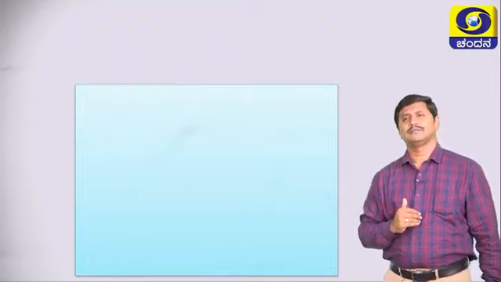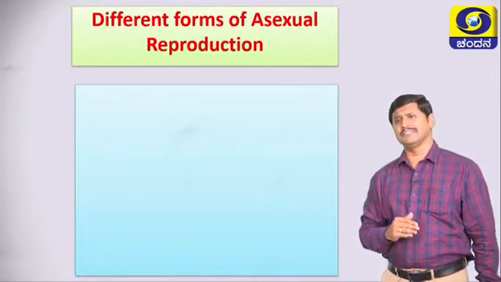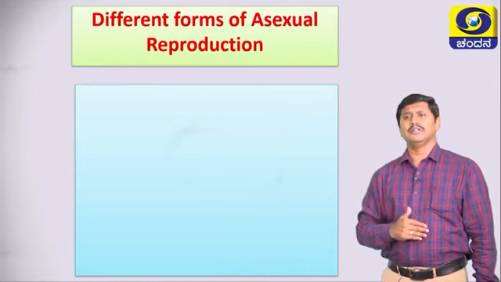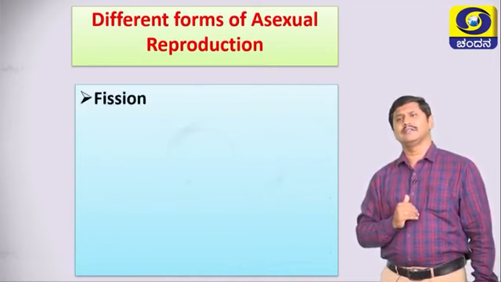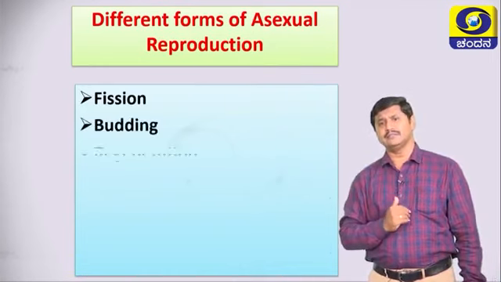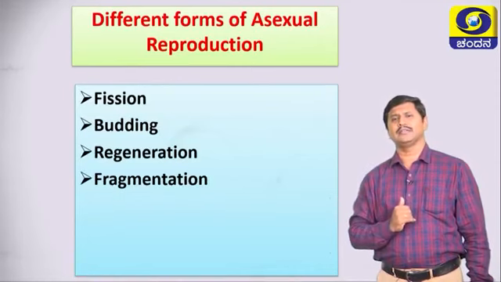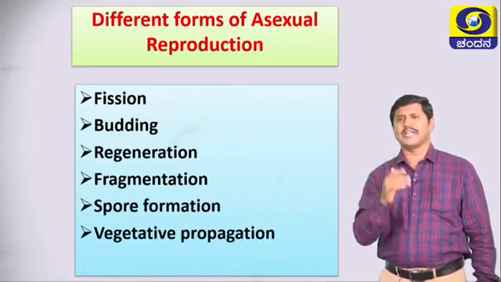Next slide, that is different forms of asexual reproduction. It means what are the different types or different forms seen in unicellular organisms. The first one is fission, the second one is budding, then regeneration, fragmentation, spore formation, and vegetative propagation.